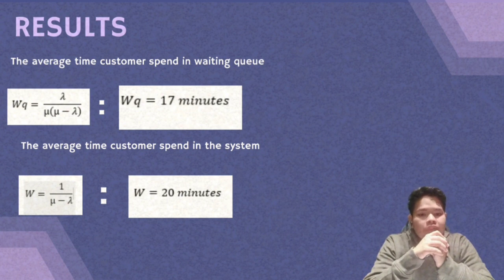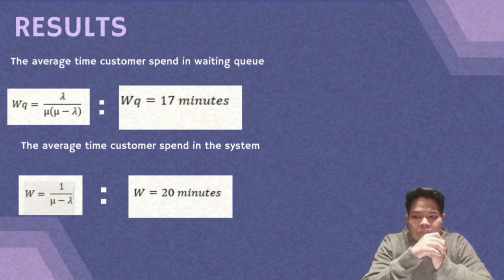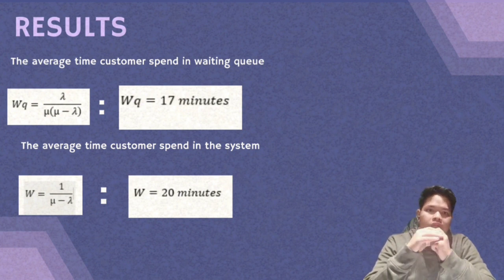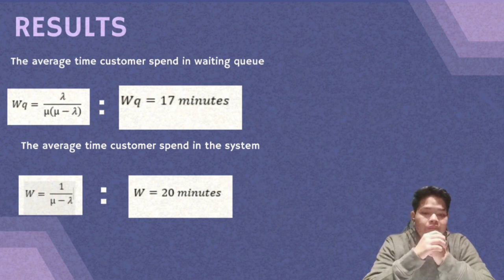Next, the formula for the average time a customer spends in the system is W equal to 1 over mu minus lambda. So the result we get for the average time a customer spends in the system is 20 minutes. That is the time the customer spends waiting until they get the Tealive drink and exit the store. That's all from me. Thank you.